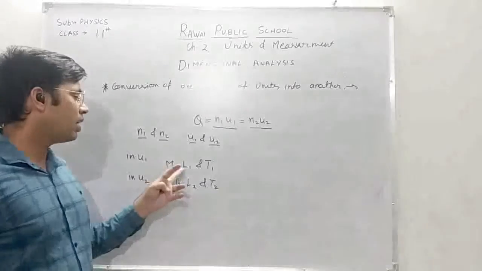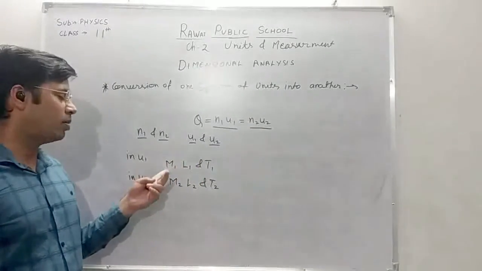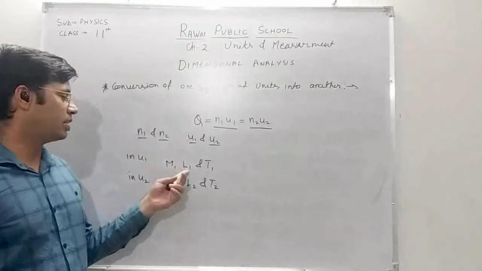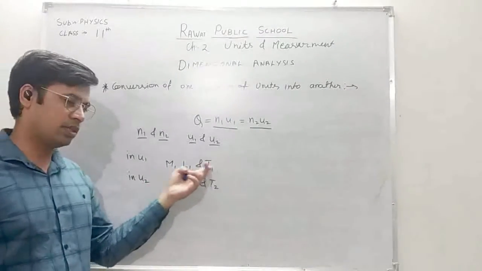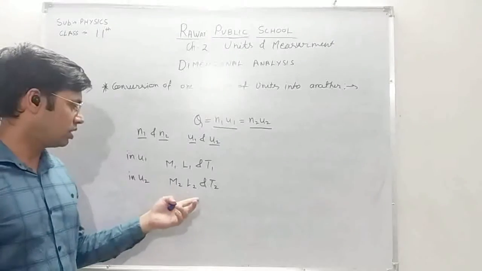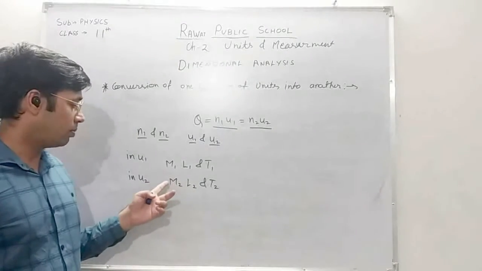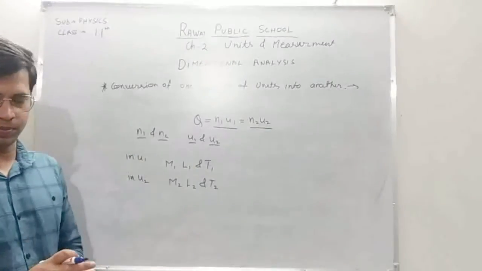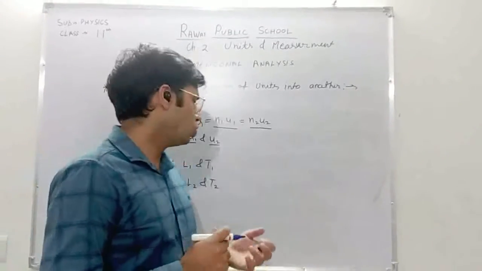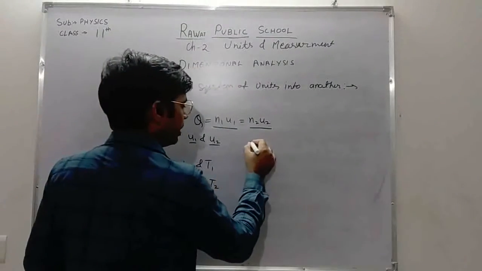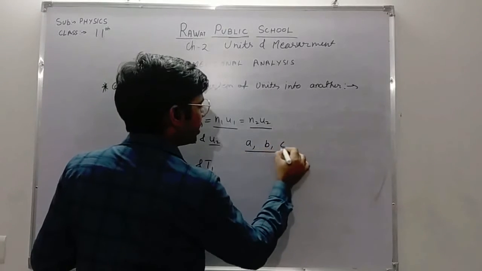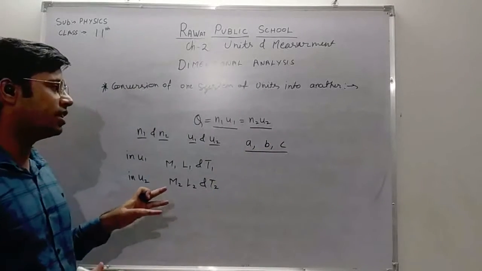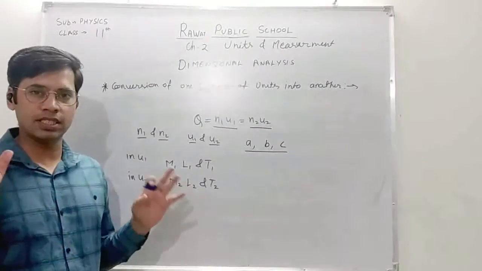Here M represents mass, L represents length and T represents time in the first unit system. Similarly, in the second unit system, M, L, T are mass, length and time. Now we are going to use a, b, c. These are the dimensions of the quantity in their respective unit system.